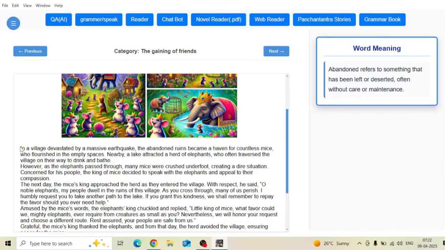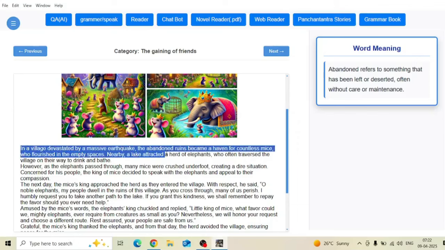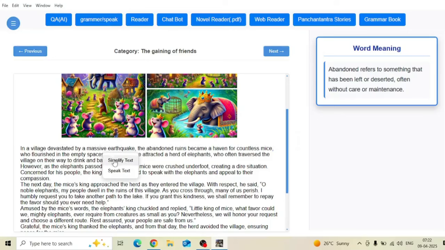And another important thing is you can speak it. Speak a sentence. In a village devastated by a massive earthquake, the abandoned ruins became a haven for countless mice, who flourished in the empty spaces. Nearby, a lake attracted a herd of elephants, who often traversed the village on their way to drink and bathe. Looks awesome, right?